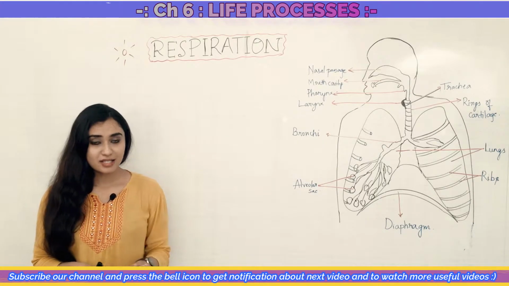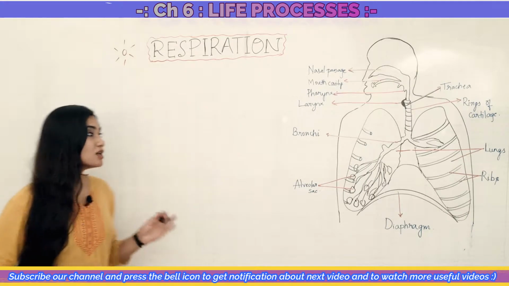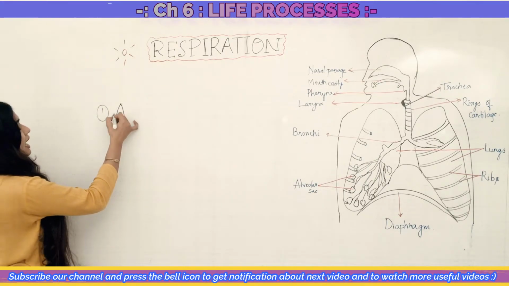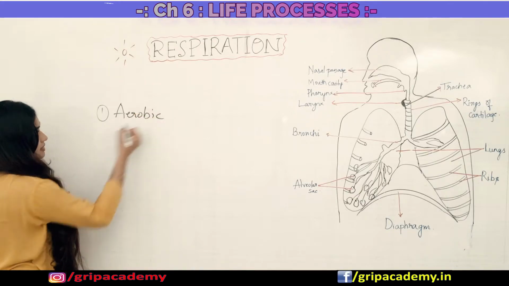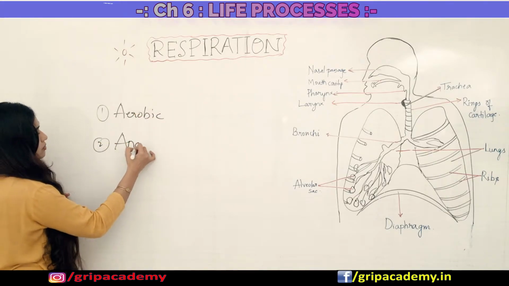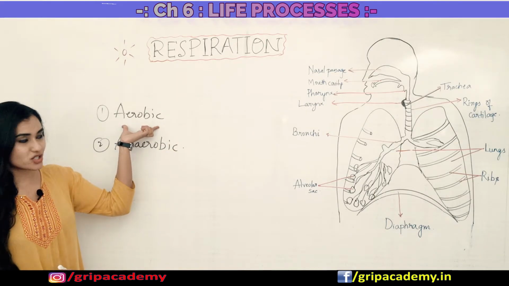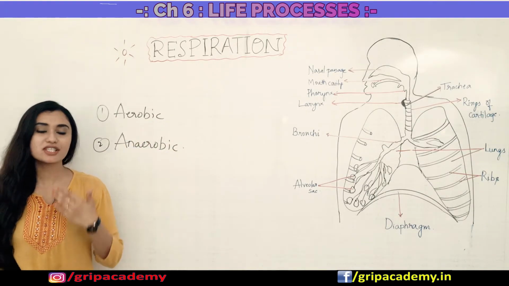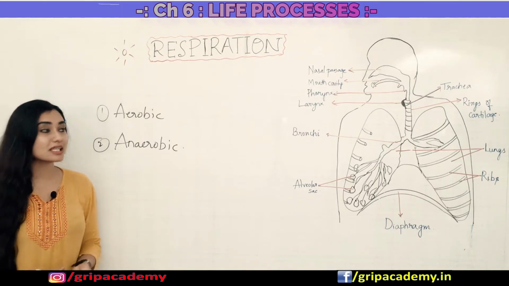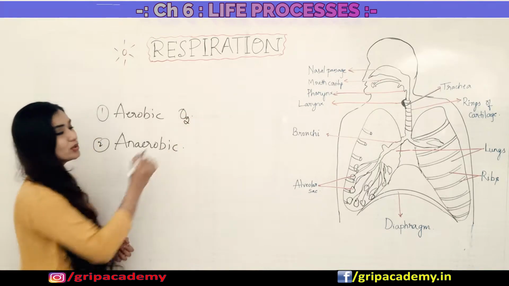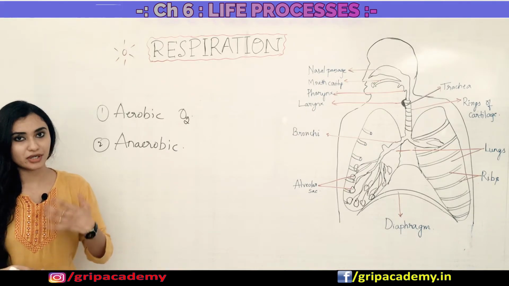In respiration we have two types: one being aerobic respiration and the second one being anaerobic respiration. Coming to aerobic respiration, this is a type of respiration in which the organisms use oxygen in order to break down the food molecules to produce energy.